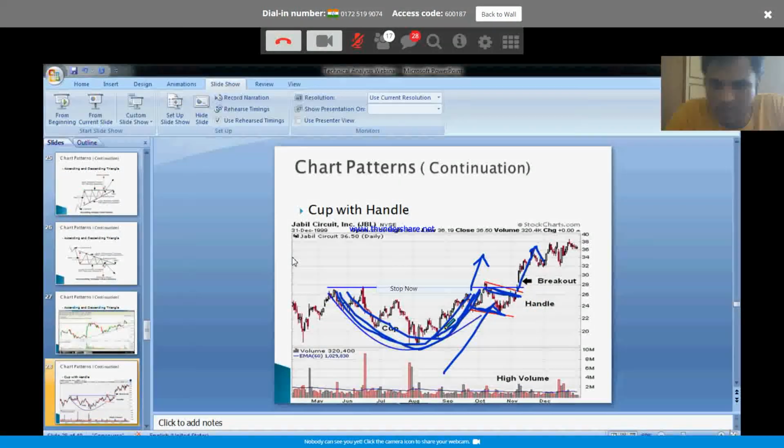The name doesn't matter. Always try to understand what is happening in the price action. Are the bulls in charge, or who is in control of the market? That is what you try to figure out.